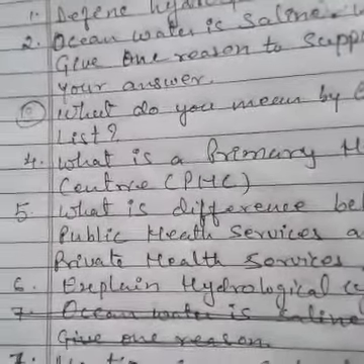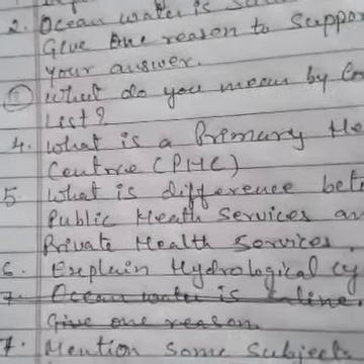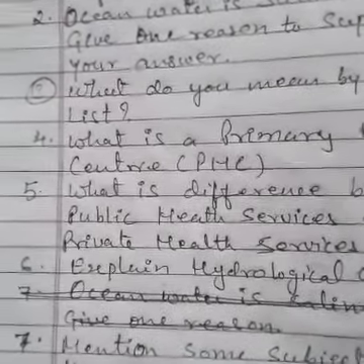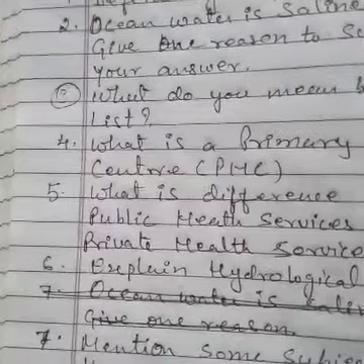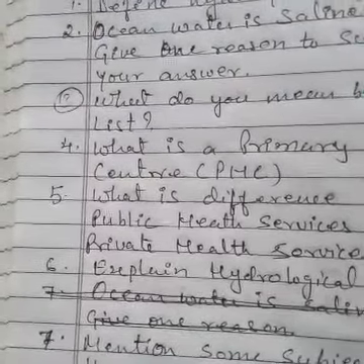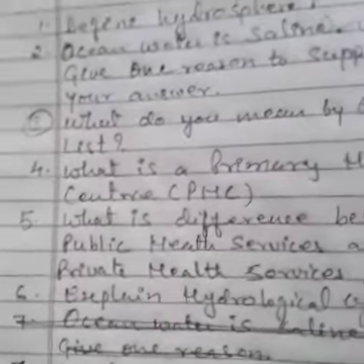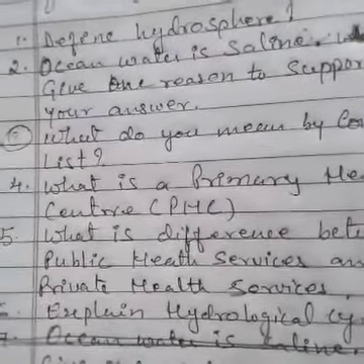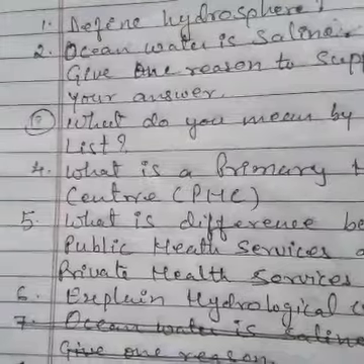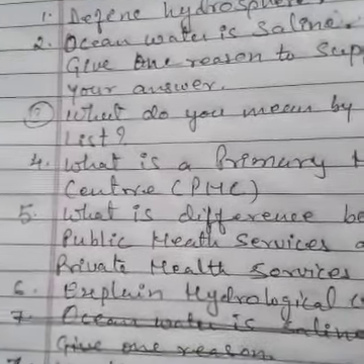In public health services, you will see the people get treatment at very low cost, and they get the medicine at very low cost. But private healthcare services are run for profit.